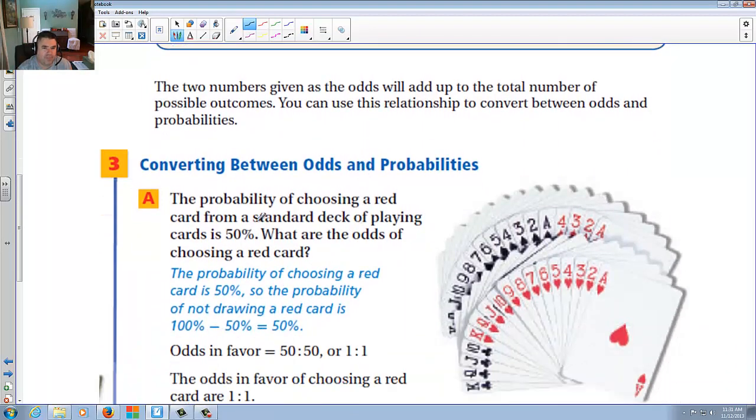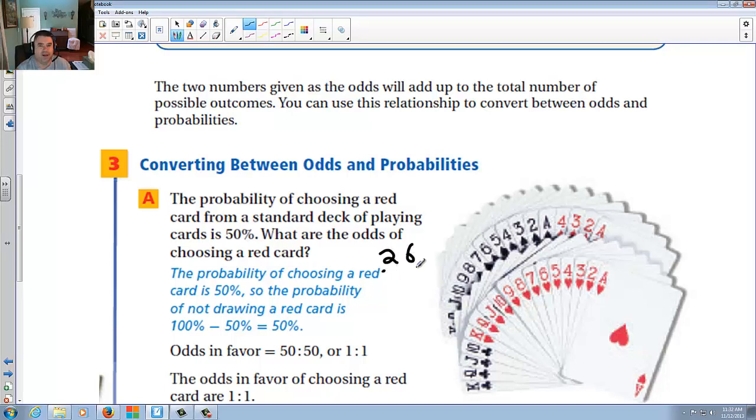Take a look here. Probability of choosing a red card from a standard deck of playing cards is 50% because half are red, half are black. What are the odds of choosing a red card? Well, since it's 50% you'll land a red card and 50% you will not, let's say there are 52 cards, 26 of which are red.